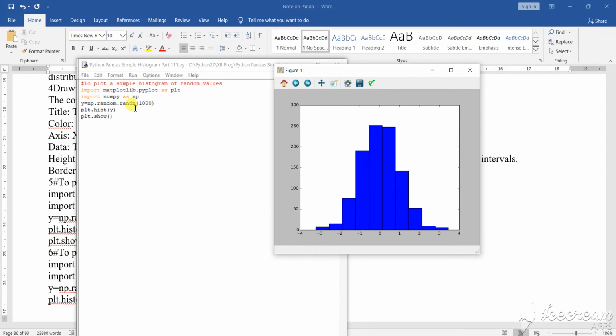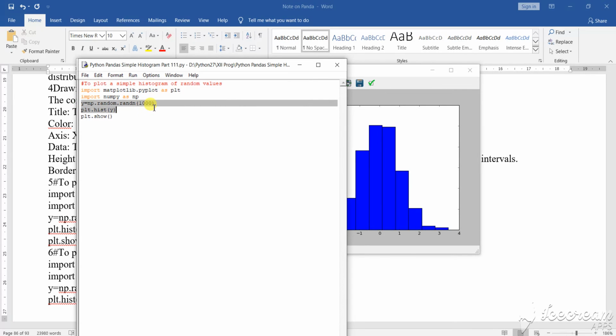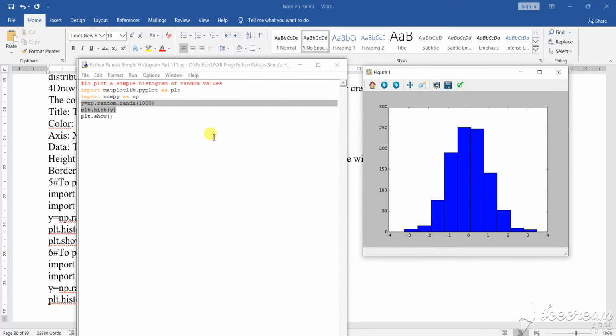So this is the calculation process based on only one value of y. Based on only one value of y, your histogram has been calculated. Then you can ask where the x value is. The x value has been calculated based on y only, on the basis of a random.